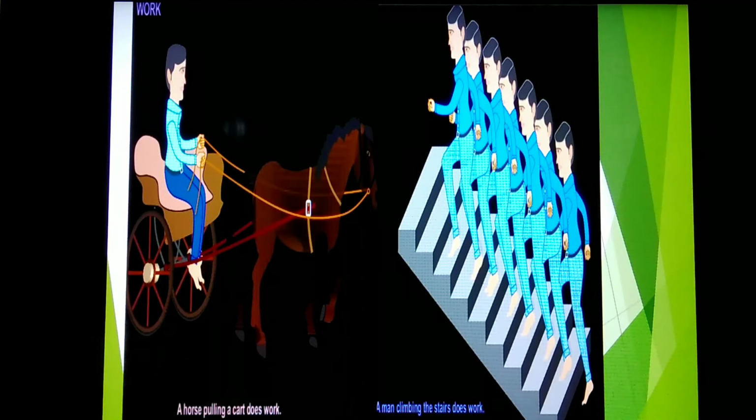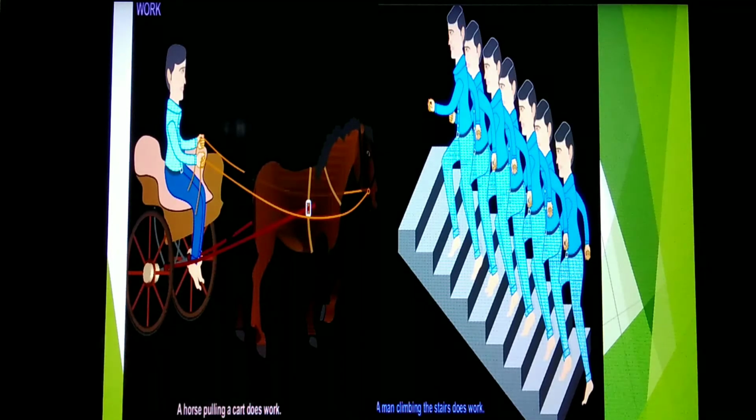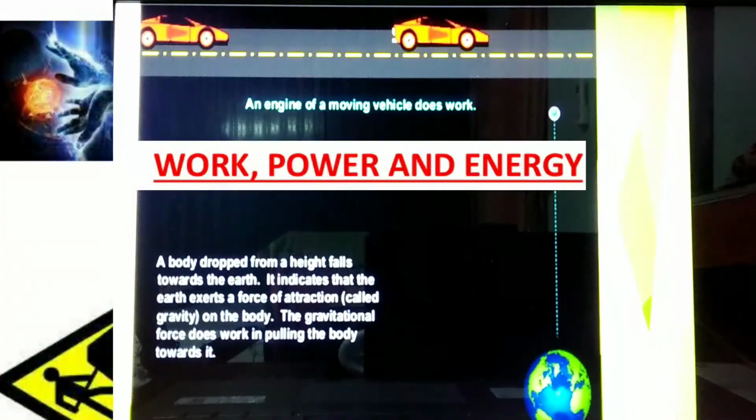Now, according to physics, in the first picture, a horse is pulling a cart. So, it does work. A man is climbing the stairs. So, he does work. An engine of a moving vehicle does work. A body dropped from a height falls towards the earth, which indicates that the earth exerts a force of attraction called gravity on the body. So the gravitational force does work in pulling the body towards it.